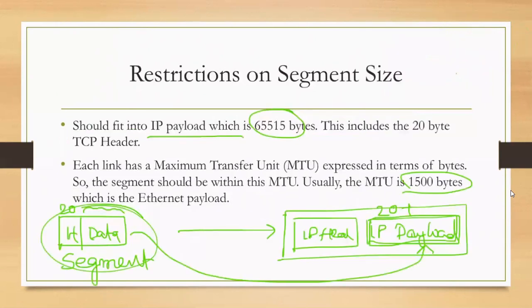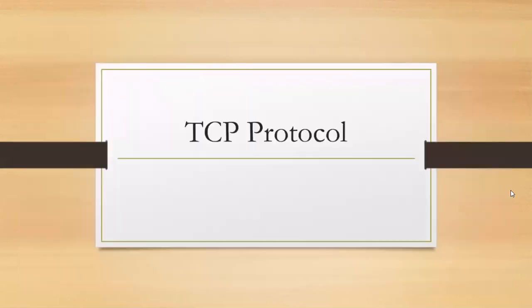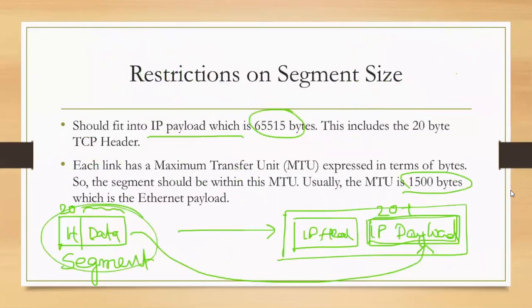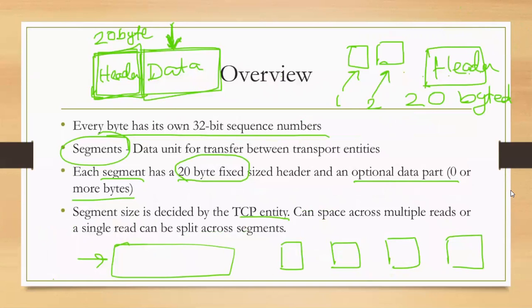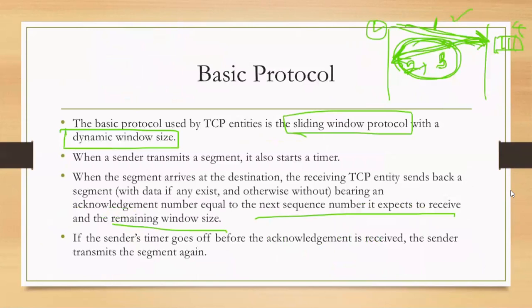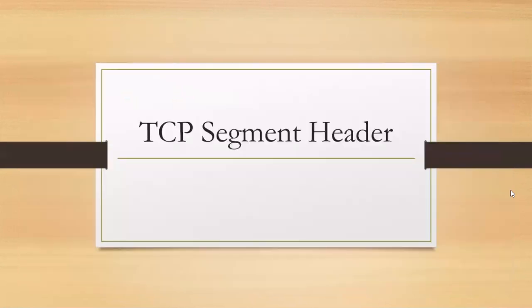So now we have seen that it is a byte-oriented protocol with byte sequence numbers. It has a sequence number for every byte. It has a fixed size header of 20 bytes and an optional data part. And this is how it works. Now we can discuss the TCP segment header in our next video.